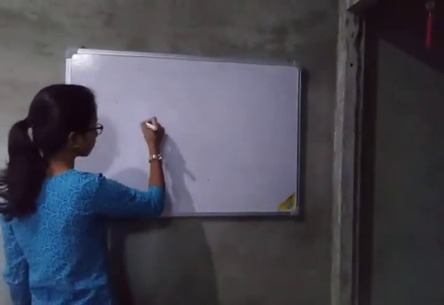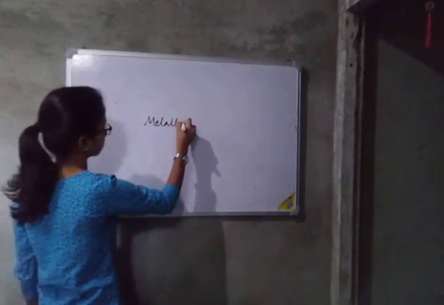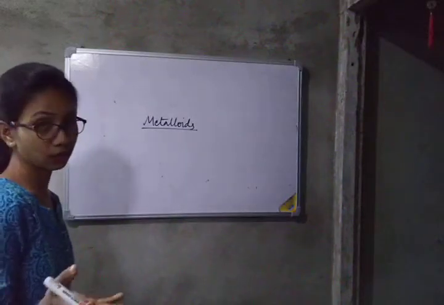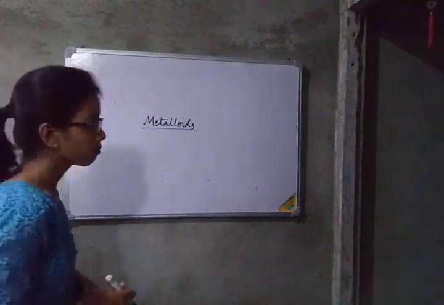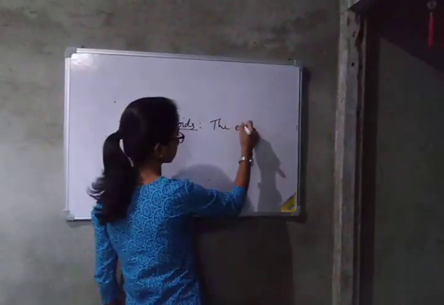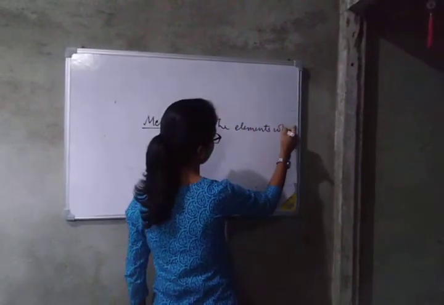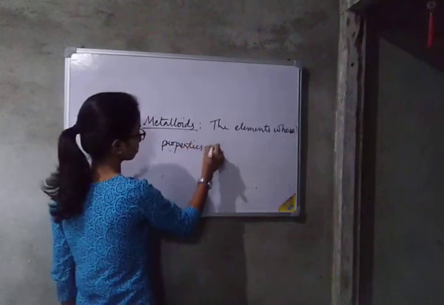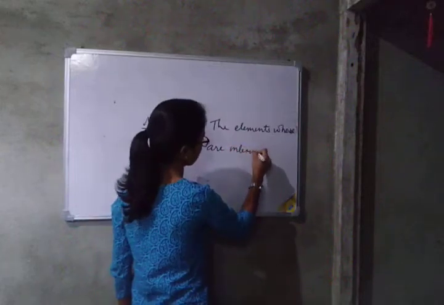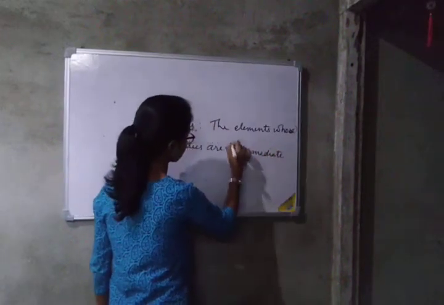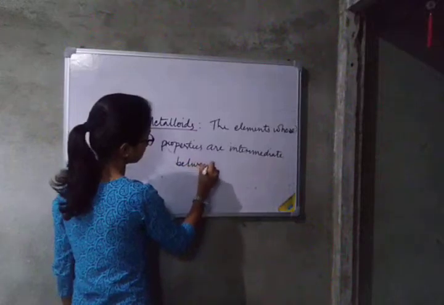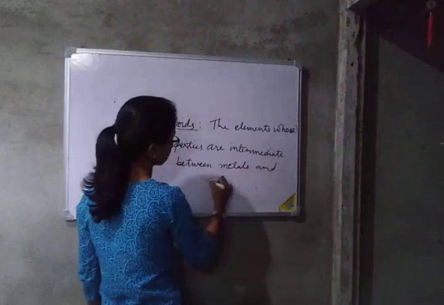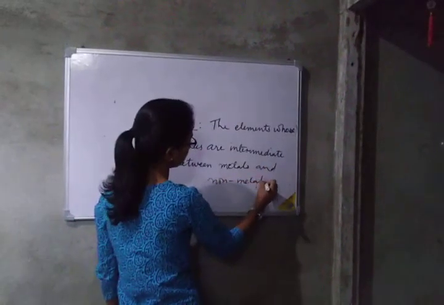Next, what are metalloids? There is no fixed property. They will have both the properties of metals and non-metals. The elements whose properties are intermediate between metals and non-metals are known as metalloids.